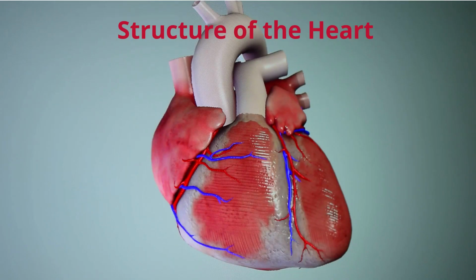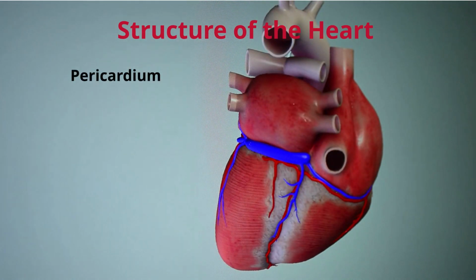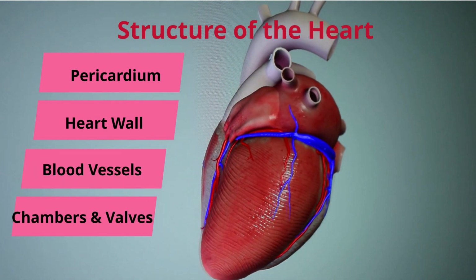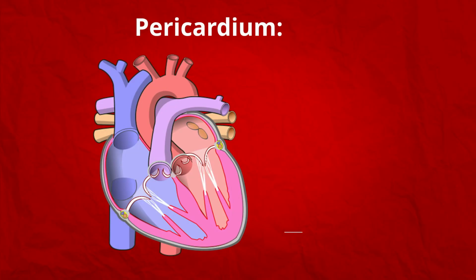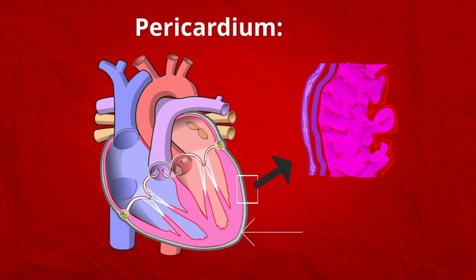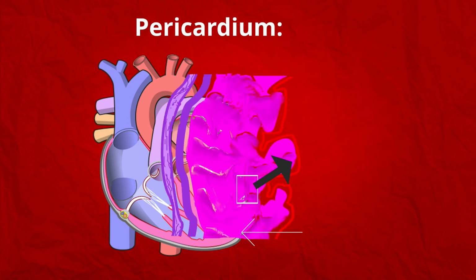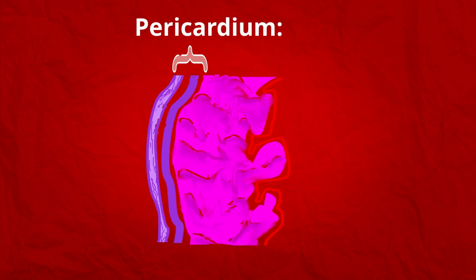Structure of the heart. The heart consists of pericardium, heart wall, blood vessels, chambers and valves. Pericardium. Pericardium is the membrane that surrounds and protects the heart. It consists of two main parts, the fibrous pericardium and serous pericardium. Fibrous pericardium prevents overstretching of the heart, provides protection and anchors the heart in the mediastinum.